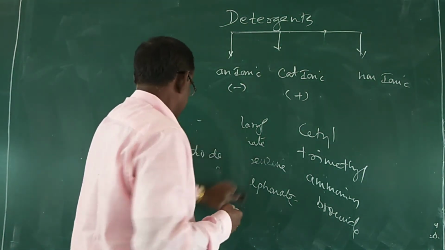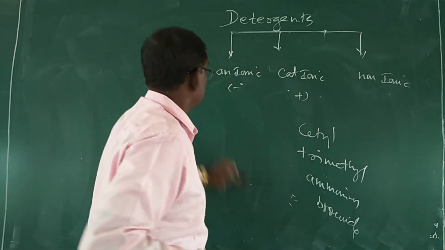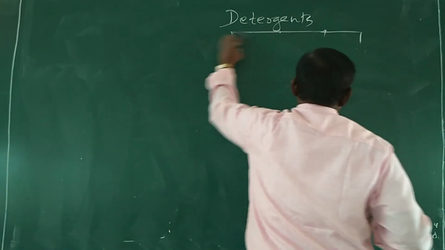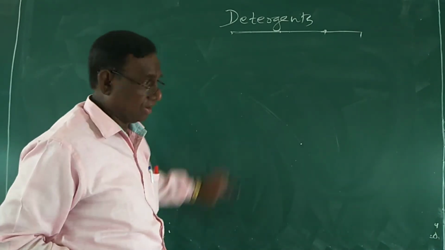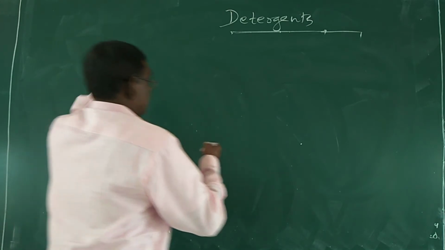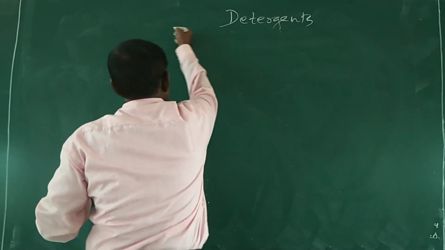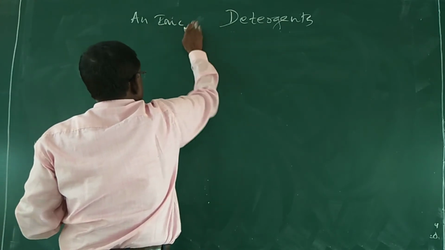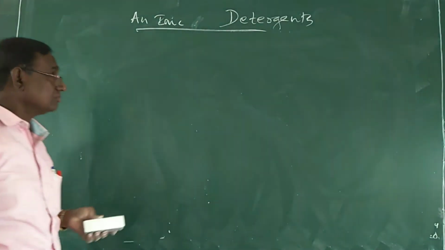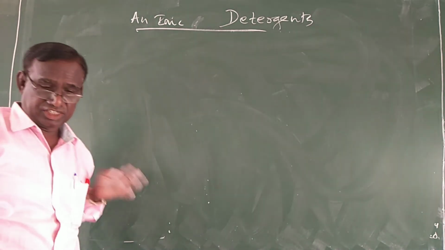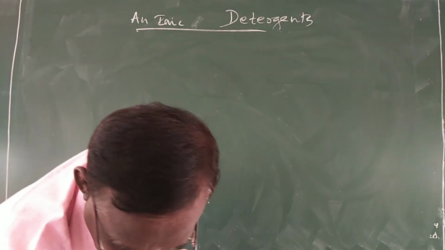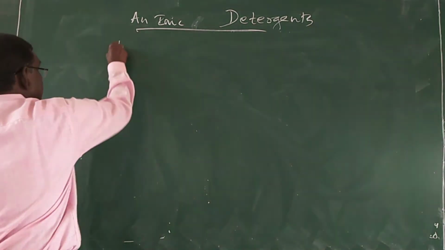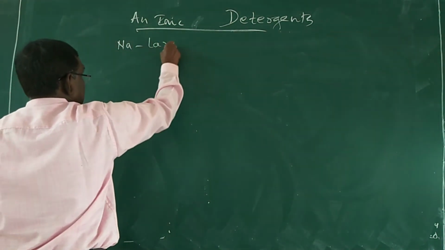So now, preparation of detergents. First one is anionic detergent. For anionic detergents, the example is sodium lauryl sulfate.